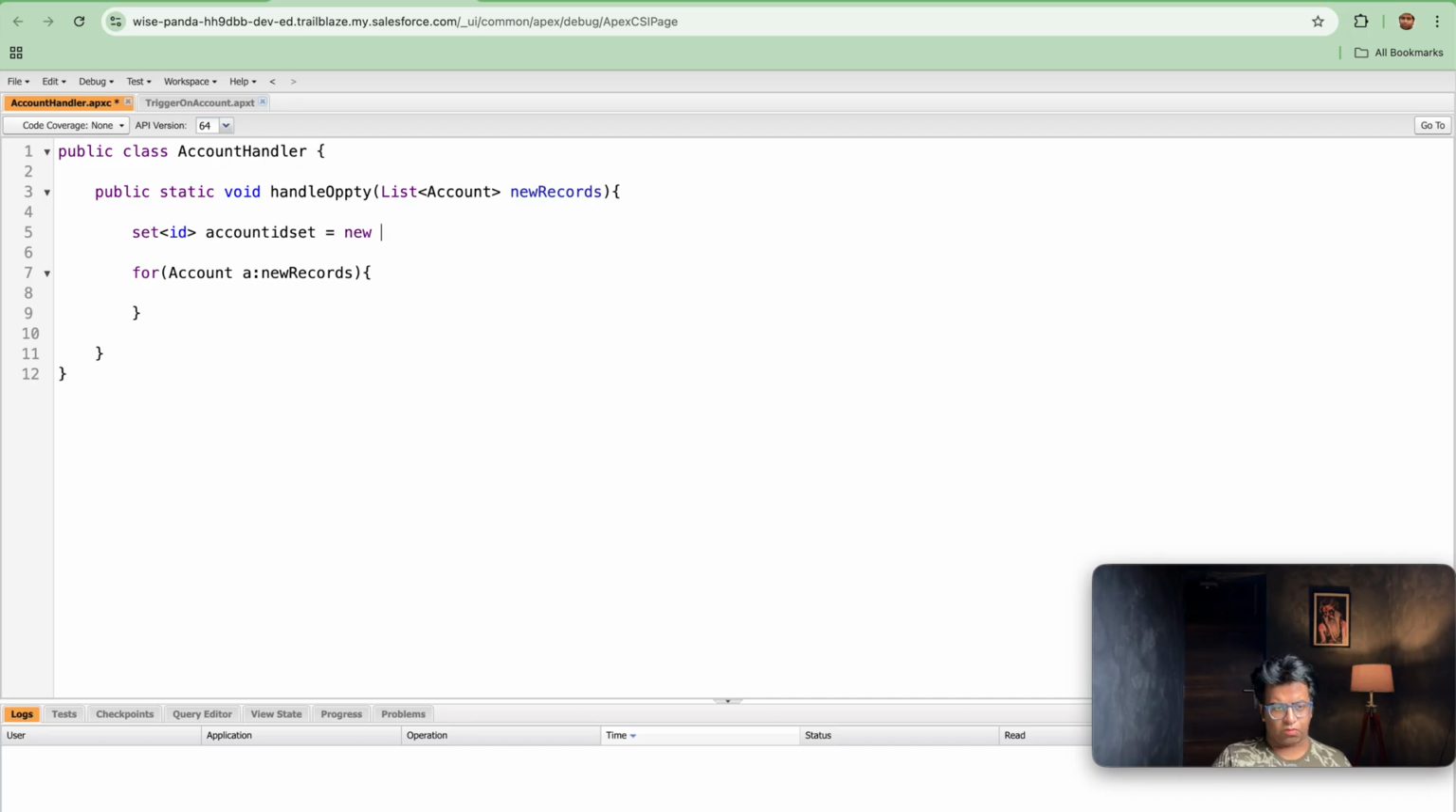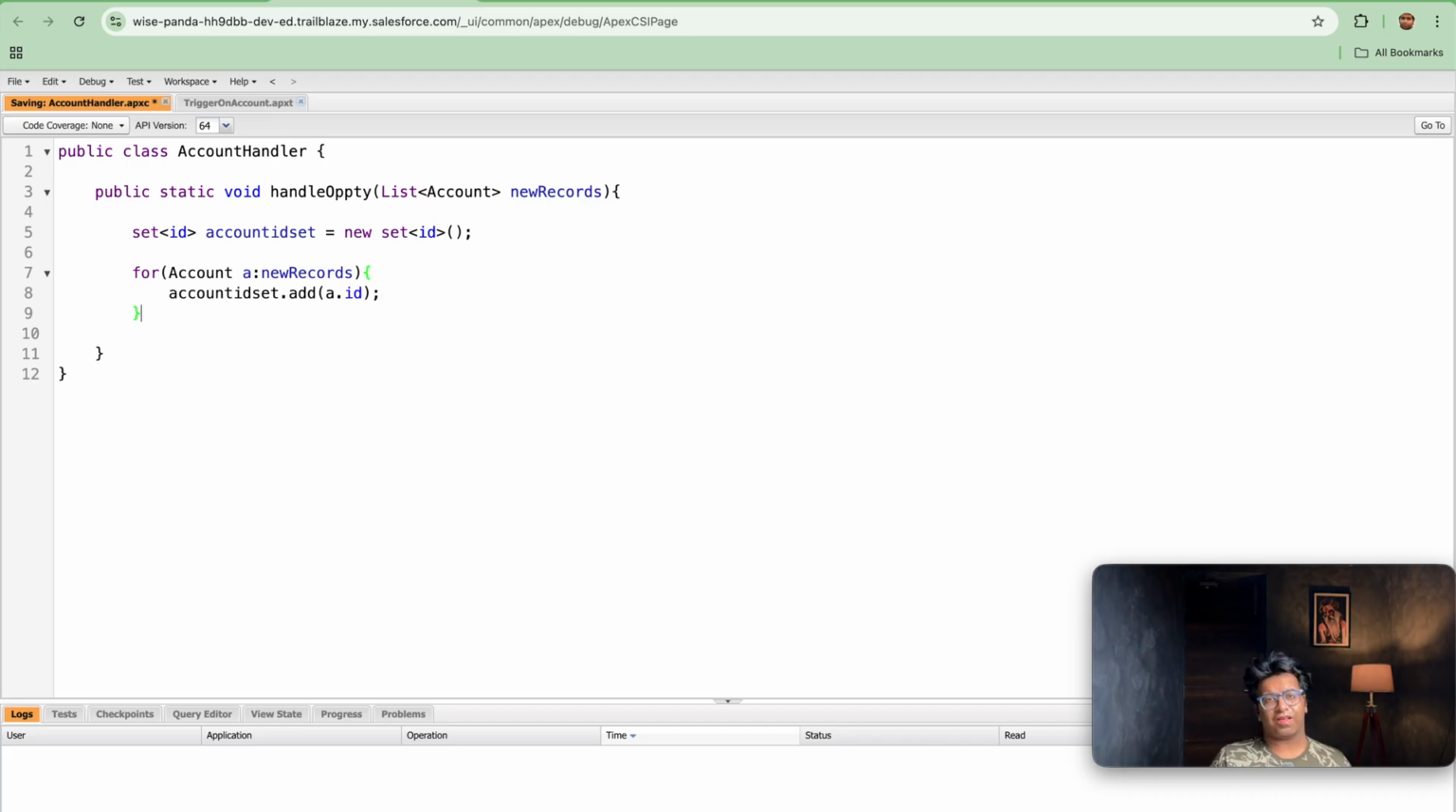It is equal to new Set of ID. Because the account has been updated, any field that is updated we will consider as an update operation, so we will not take the old map here. So I will be doing accountIdSet.add(a.Id). Once we are done with this, we will be saving it.